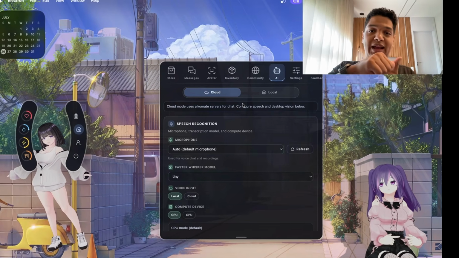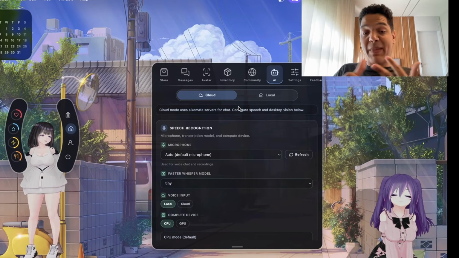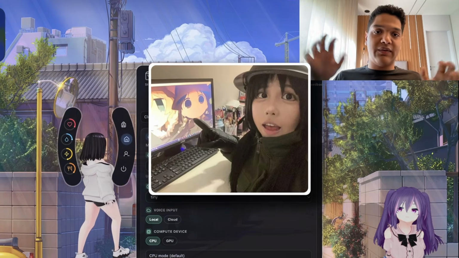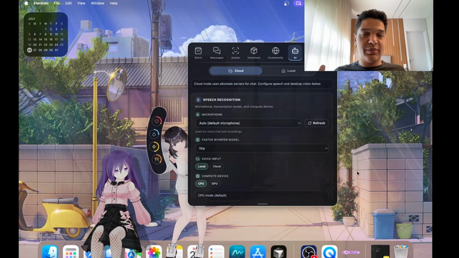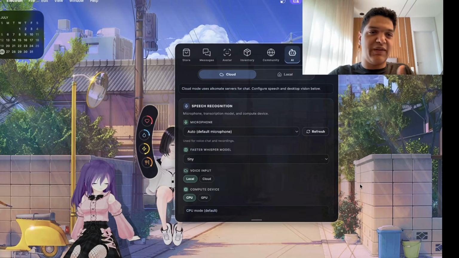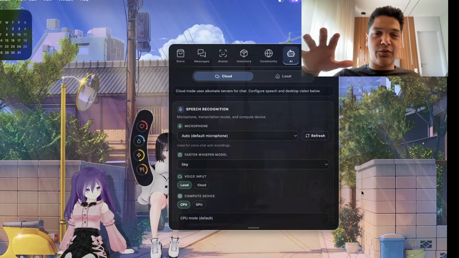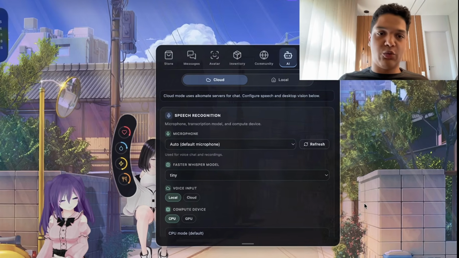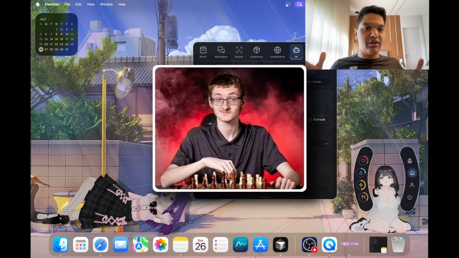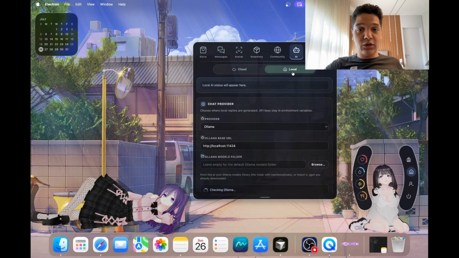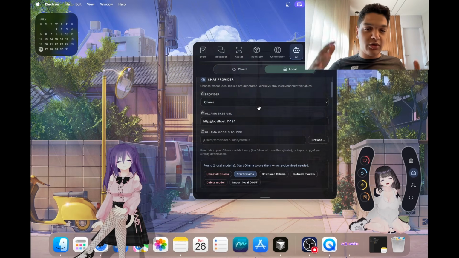So from the text generation to the voice, to the memory and the message history, everything is on your machine and doesn't leave it. Personally, I use the cloud mode because my machine can't run the text and the voice generation fast enough. So I'll go for the cloud mode because it gives me a very fast response and with a great quality. Everything in the cloud mode is already set up, so you can just install and use it right away. And as for the local mode, you have to install your providers.